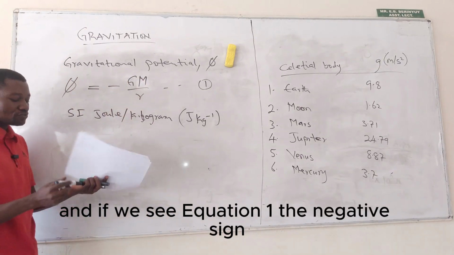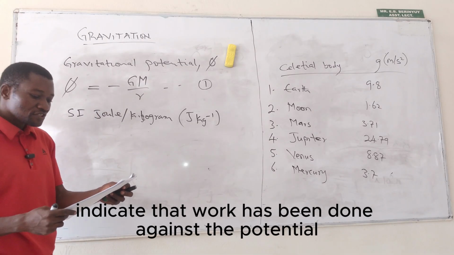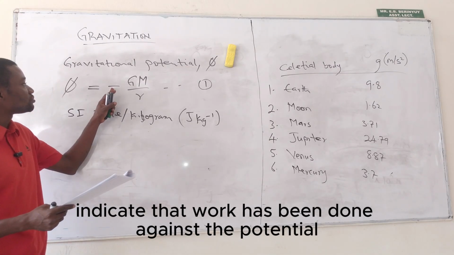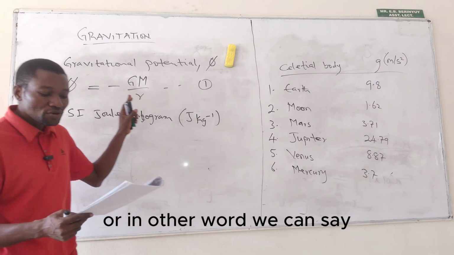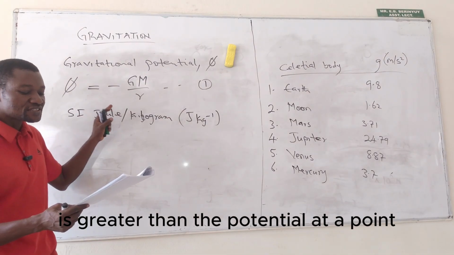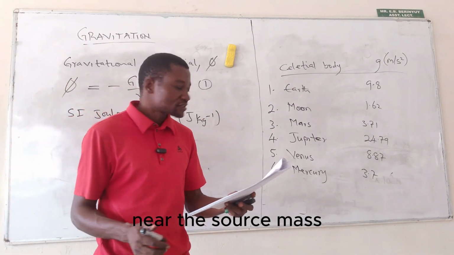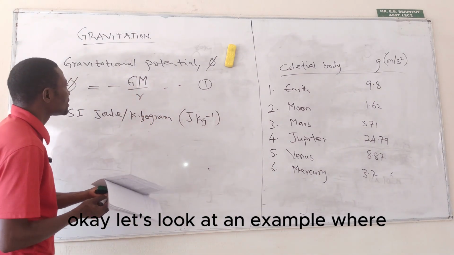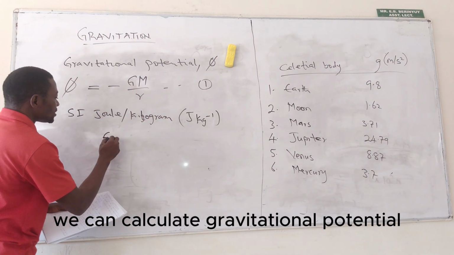And if we see equation 1, the negative sign indicates that work has been done against the potential. Or in other words, we can say the potential at infinity is greater than the potential at a point near the source mass. Okay, let's look at an example where we can calculate gravitational potential.